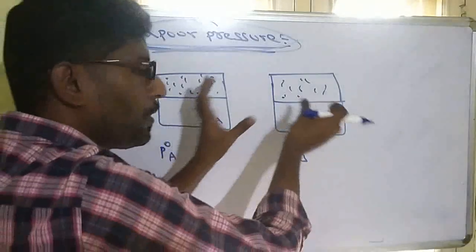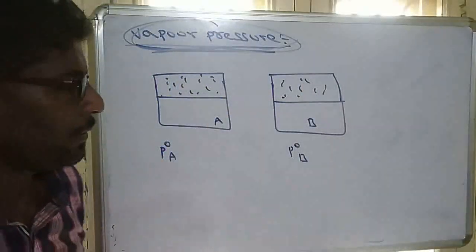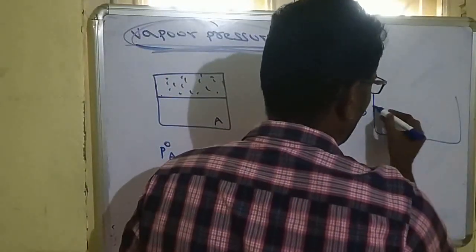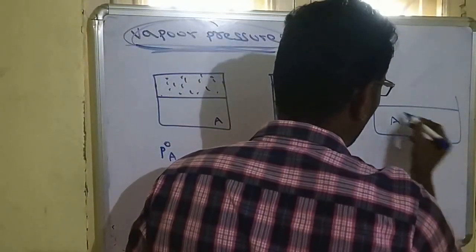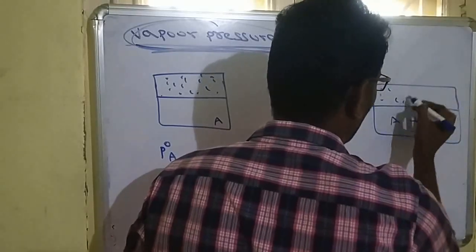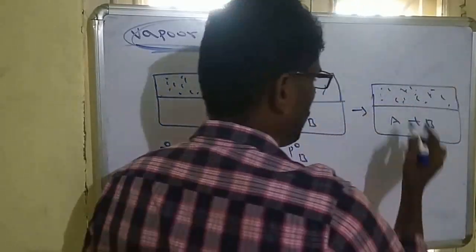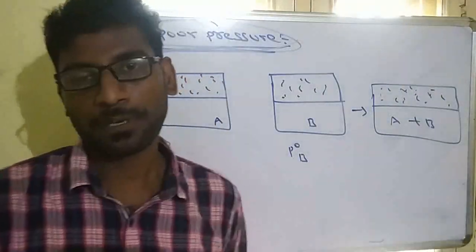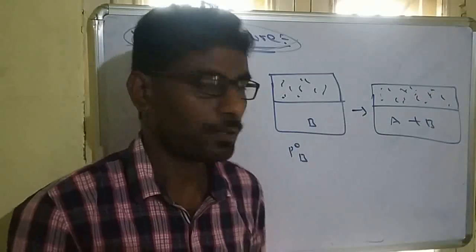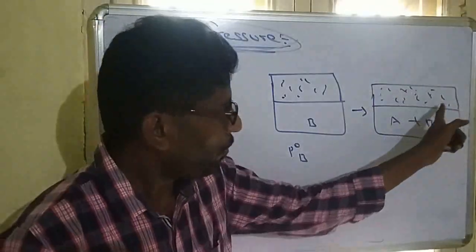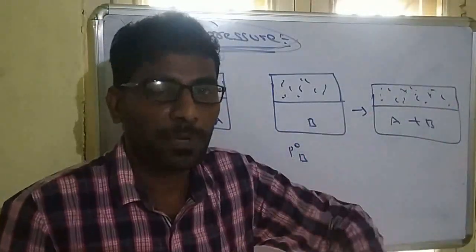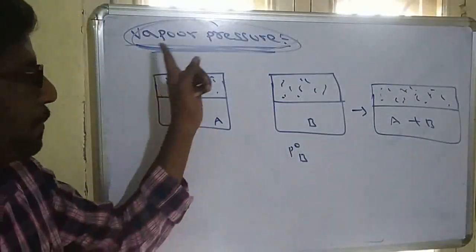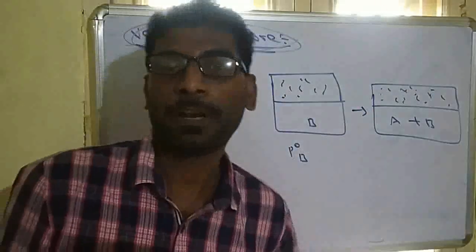But when we mix these two components, it will form a solution. So it has A also, it has B also. Now it also has some pressure. Now this pressure we cannot directly call the pressure of A, we cannot directly call it the pressure of B. So it is a mixture. So how much pressure of A is present, how much pressure of B is present, that is called partial vapor pressure. So vapor pressure is different, partial vapor pressure is different.